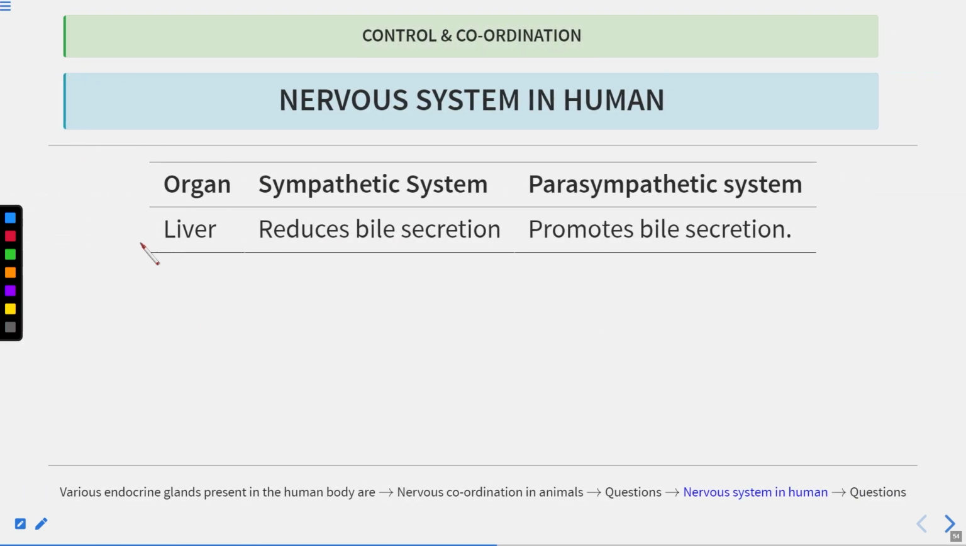Now if we talk about the liver, what does the liver produce? The liver is involved in the production of bile. What are the components of bile? Some bile pigments are present, such as bilirubin and biliverdin, and some salts are present in the bile, but there are no enzymes. Clear? The sympathetic system will reduce the bile secretion, whereas the parasympathetic promotes the bile secretion. And bile is secreted whenever food is present. All right, clear?